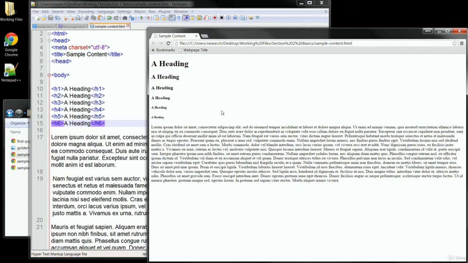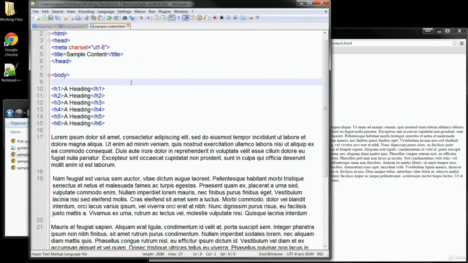Now we obviously still need to create some breaks for the rest of the content here, so let's go back to the text editor. And this time, we want to make each one of these text blocks act like a simple paragraph. So for that, we'll use the P tag. I'll place a P tag right in front of this block of text, and we'll need one with each block of text we want to use. So I'll just copy it and paste it in front of the others.